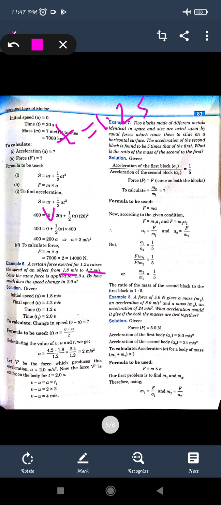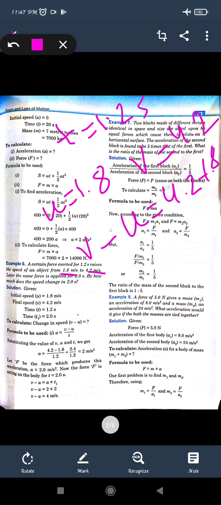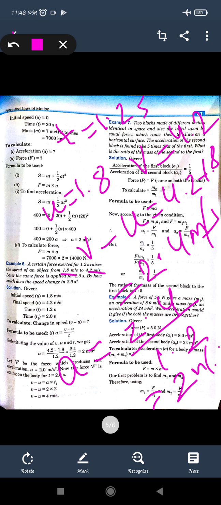So the change in velocity can be given as 4.2 minus 1.8, which will be equal to 2.4 meter per second. And if we have to find out the acceleration, it will be change in the velocity with respect to time. So 2.4 upon time, which was given as 1.2 seconds, that is 24 divided by 12, it will be 2 meter per second square. So you got the acceleration as 2 meter per second square.